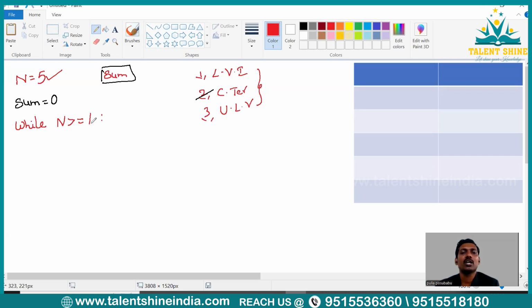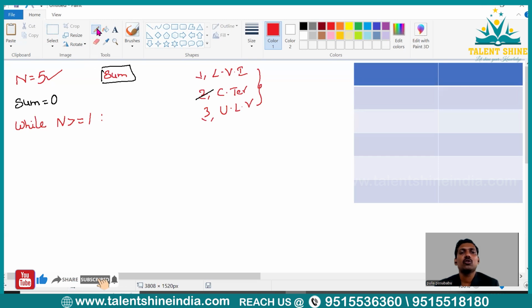Terminating at 1, because I need to find the first 5 natural numbers. Which means in the first iteration 5 will come, in the next iteration 4, then 3, 2, and then 1. When it reaches 1, I'm going to exit this loop. So that is the condition I have written.